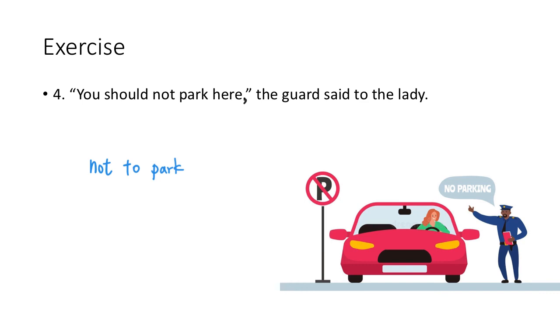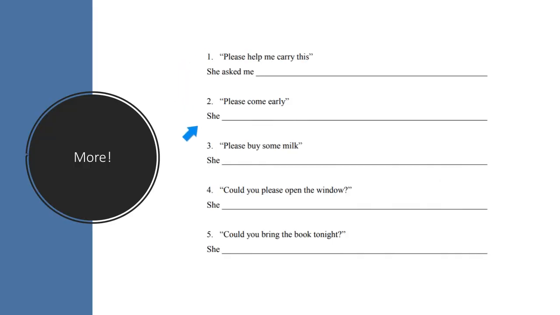However, pay attention. The word here is a pointer word. We need to change it. The guard told the lady not to park there. End it with a full stop. Now, there are more questions for you to practice. You may pause the video here, finish the questions, and check your answers afterwards.